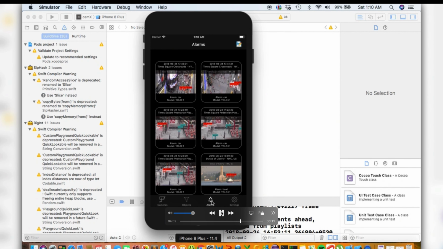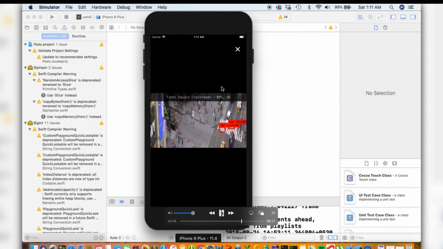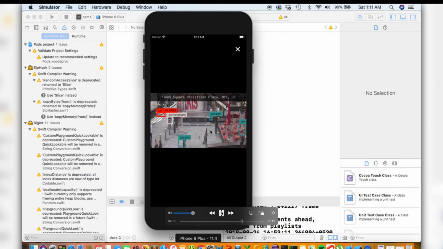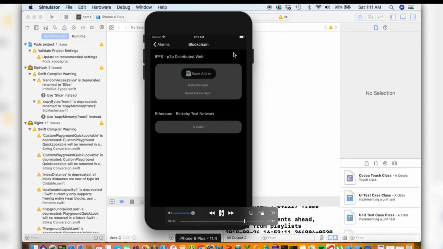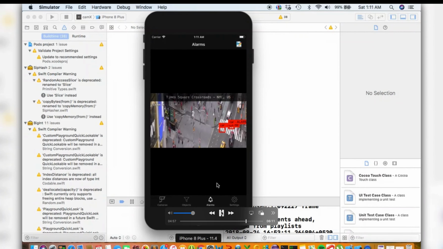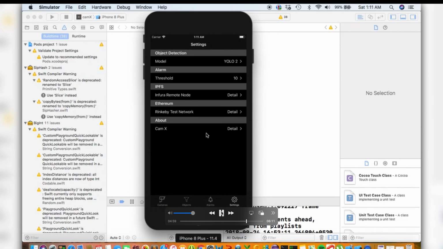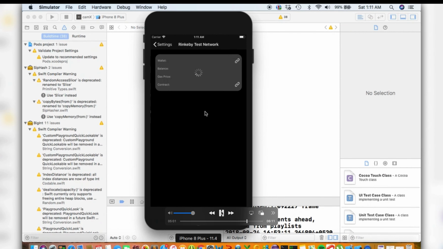So we have taken certain cases where we have looked at the CCTV camera footages. We have used open source machine learning library YOLO for doing a variety of object detections in real time as well as in static time. We have looked into specific situations, and accordingly we basically have saved the snapshots where there is a causation of an incident on the IPFS network, and using the Ethereum blockchain.